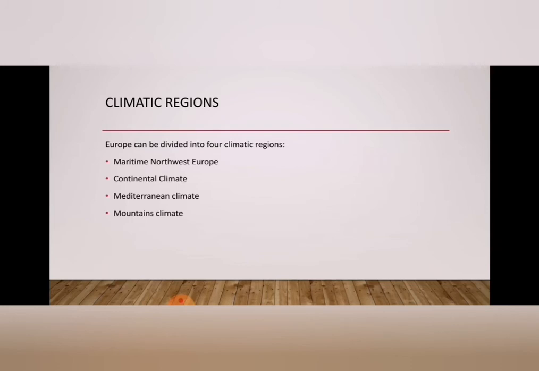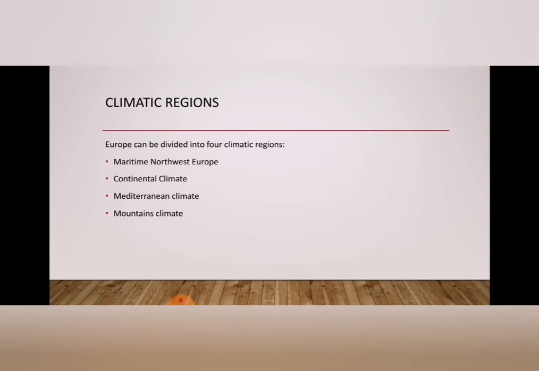Cold means minus 12 degrees Celsius, very cold, with snow and ice, and summer 10 degrees Celsius. The average rainfall is 50 centimeters. Rainfall is maximum in early summer as convectional rain.